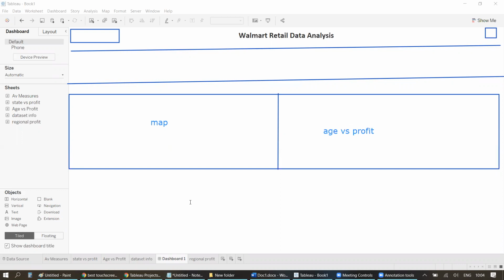And here at last, you can have that regional quarterly profit. So this is your first, this is your second horizontal one, this is your third horizontal one. So sorry, vertical one. So I'll take the vertical object from here so that I'll have the things aligned, right?